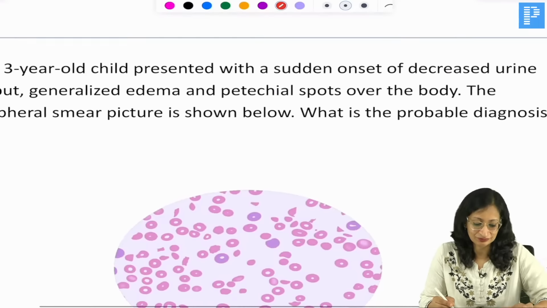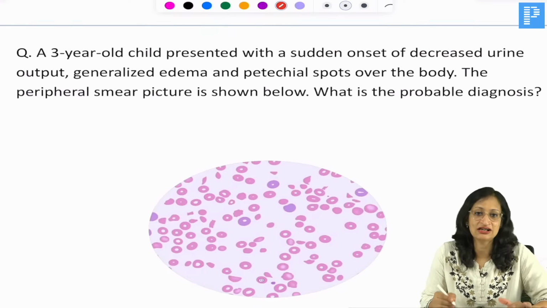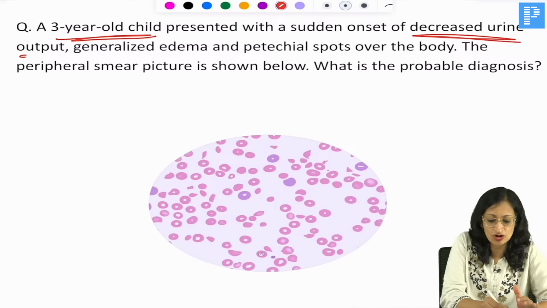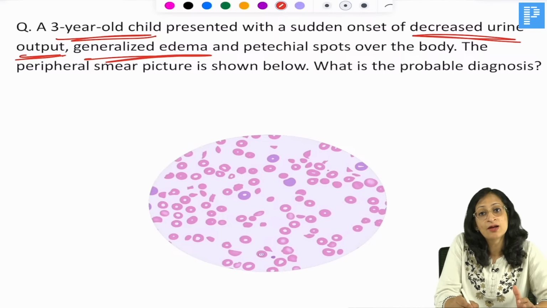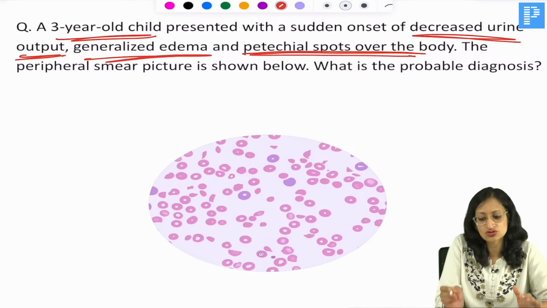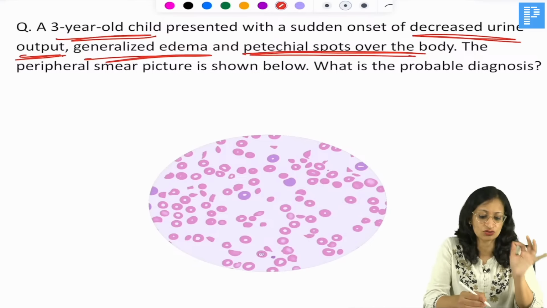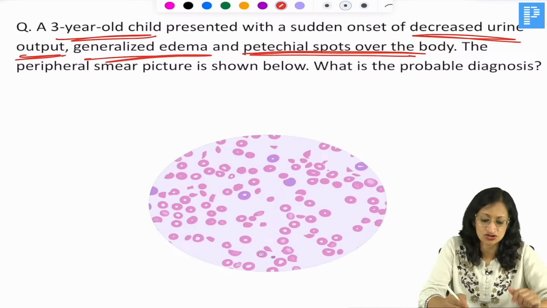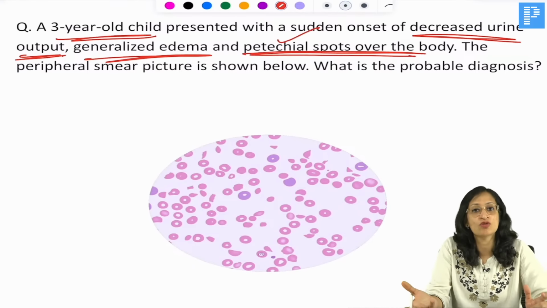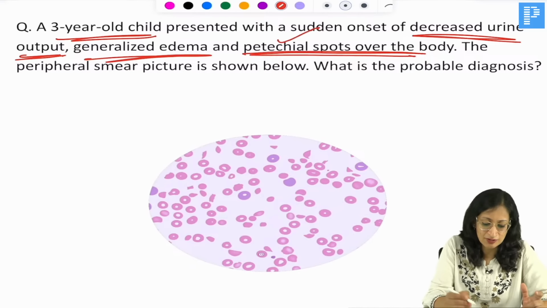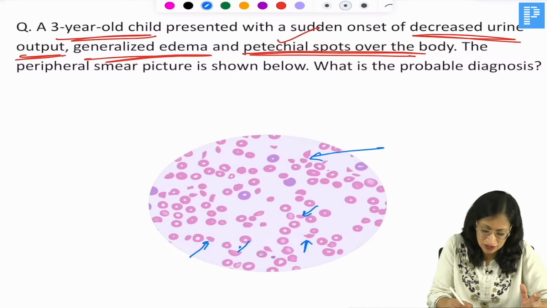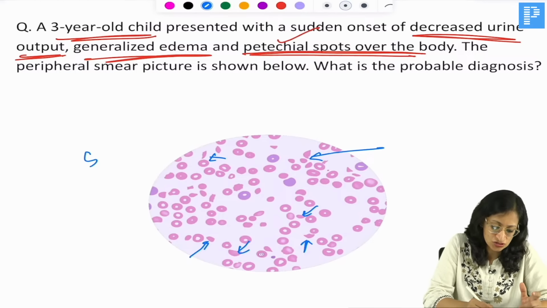Okay. Now, a 3-year-old child presented with sudden onset of decreased urine output, generalized edema, petechial spots over the body. So, decreased urine output, generalized edema means acute kidney injury. Some renal shutdown is happening, renal injury, renal dysfunction. Petechial spots may be due to thrombocytopenia. And the peripheral blood picture is showing some broken RBCs or schistocytes. You can see some broken RBCs, some helmet cells and all. So, broken RBCs or schistocytes.